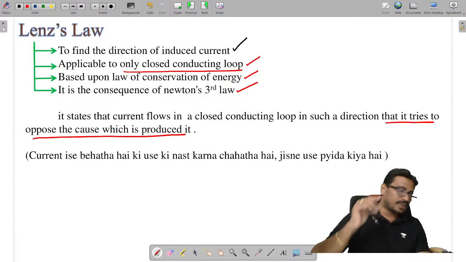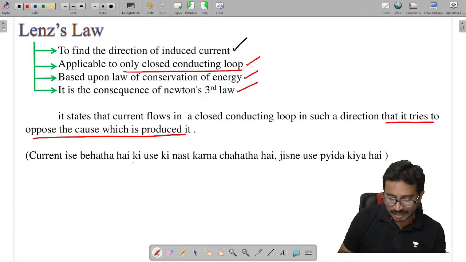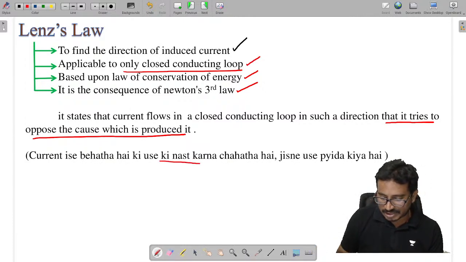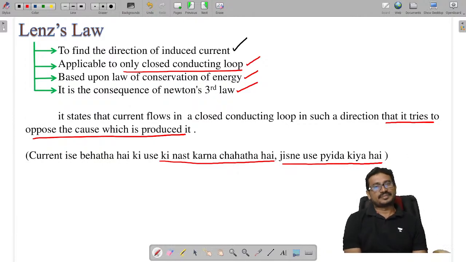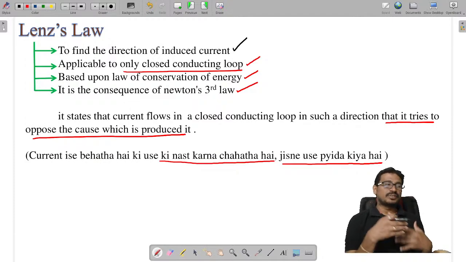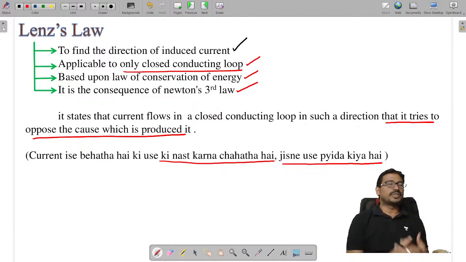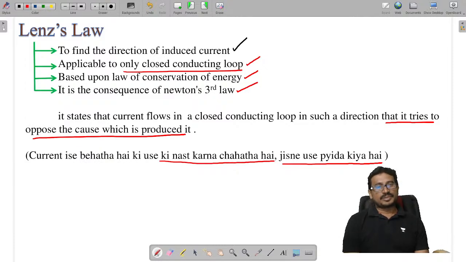So there is an induced current in the loop in such a manner that it opposes the cause producing it.